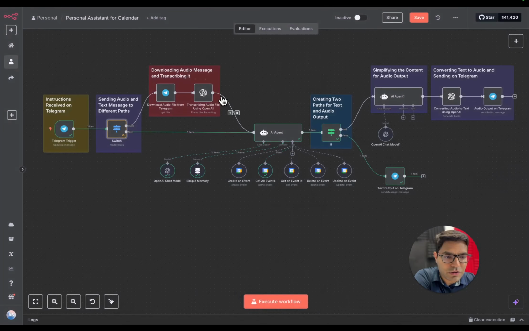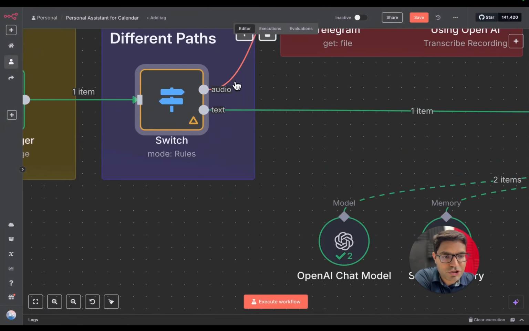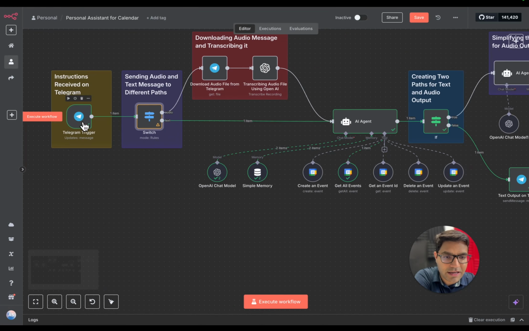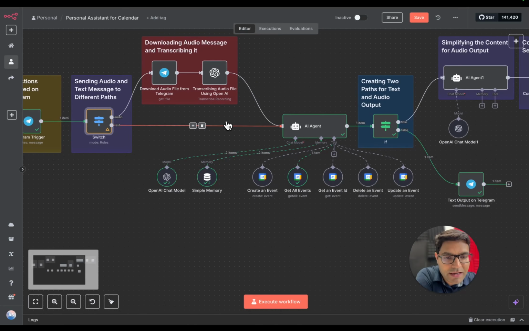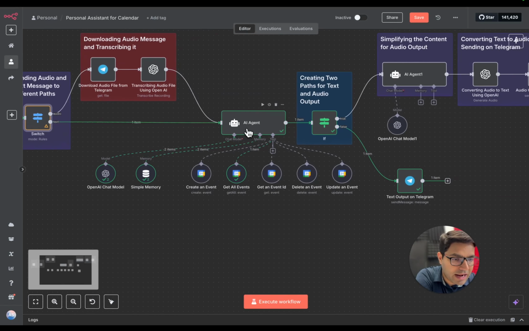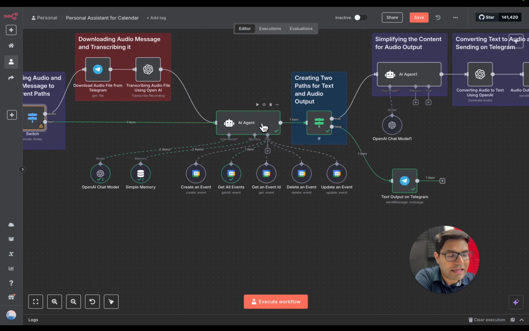So now we have two outcomes of the switch node, audio and text. Whenever I'm sending an audio message through Telegram, my entire message will flow through this route. And whenever I'm sending a text message through Telegram, that text message will flow through this particular route. As we sent the text message, it is going through this route, and we come to our AI agent.